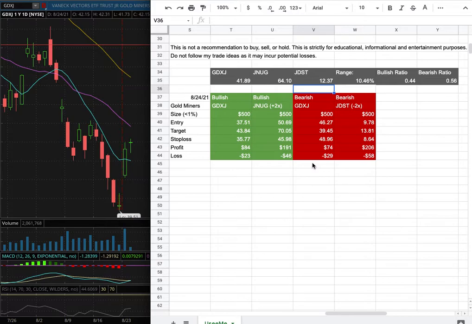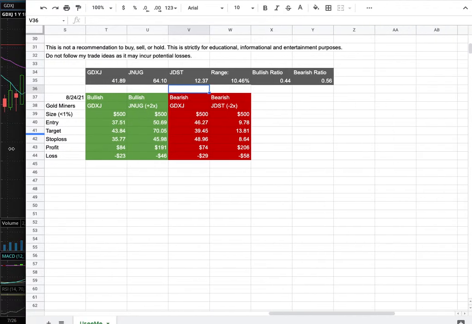However, if I were to open a short position, my entry is at $46.27, and that is this range here. My sell target is at $39.45, my stop loss is at $48.96. So whichever entry price were to hit first, that'll be my position of the week.